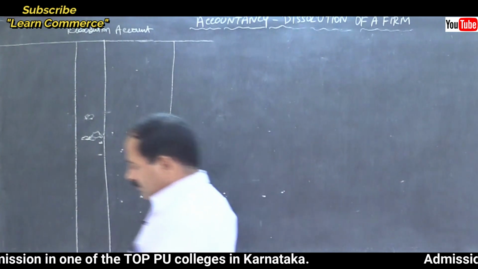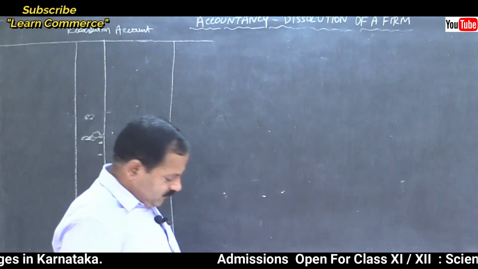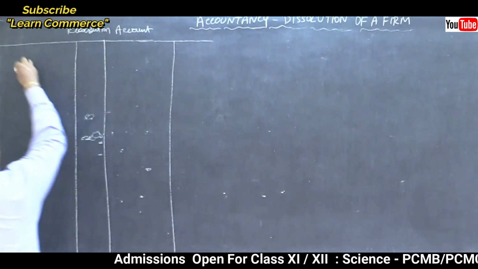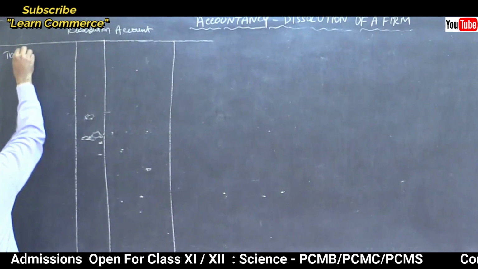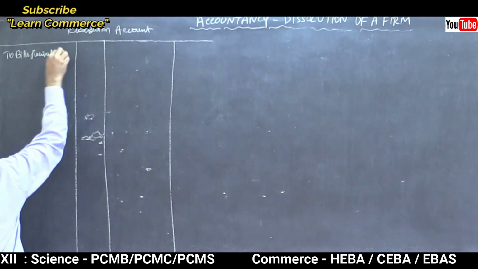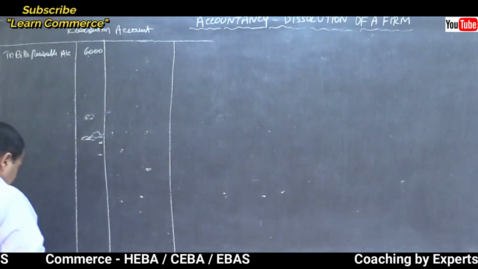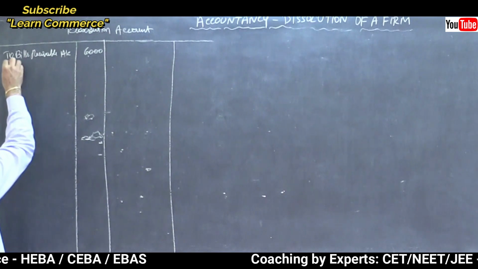Realization account to bills receivable account 6,000. Then debtors 25,000.